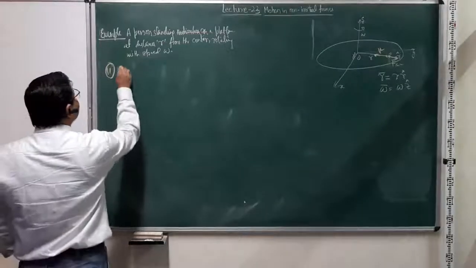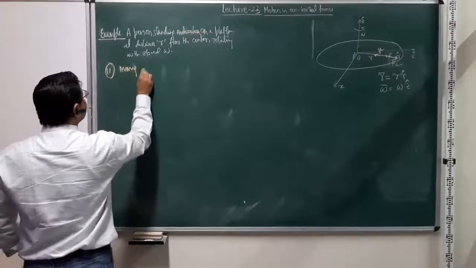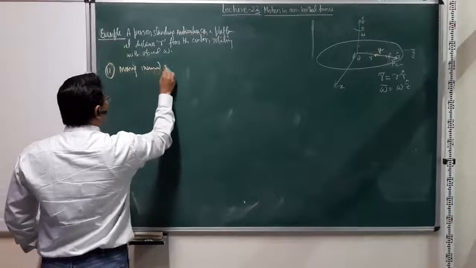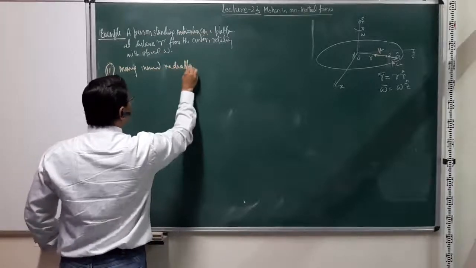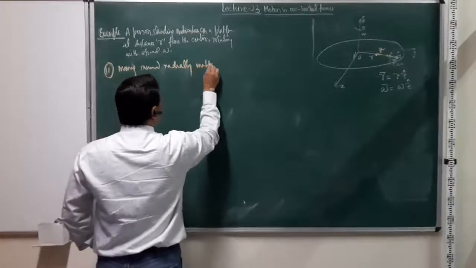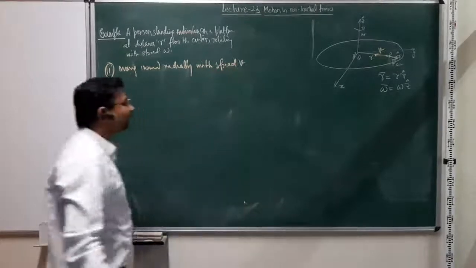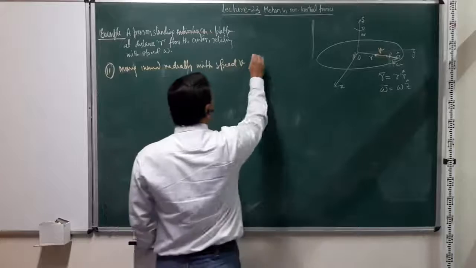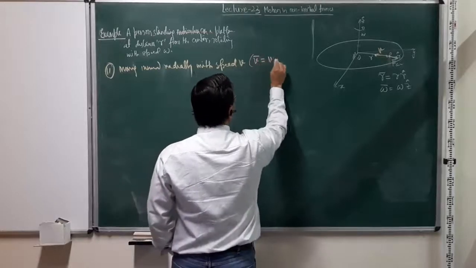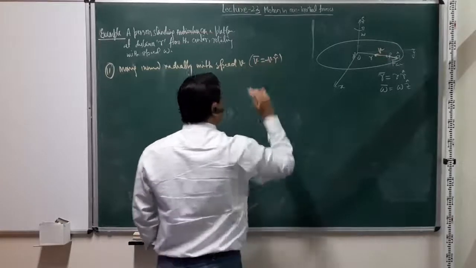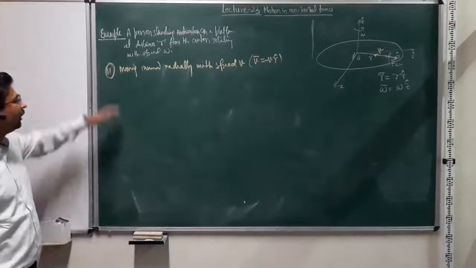So, moving inward radially with speed v. What basically that means is v is equal to v r cap negative. It is a negative direction, right? So now let's say this is a system.